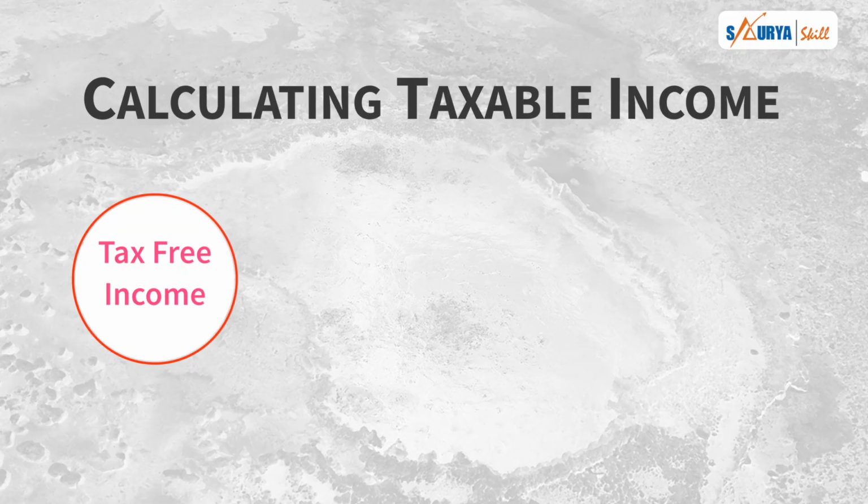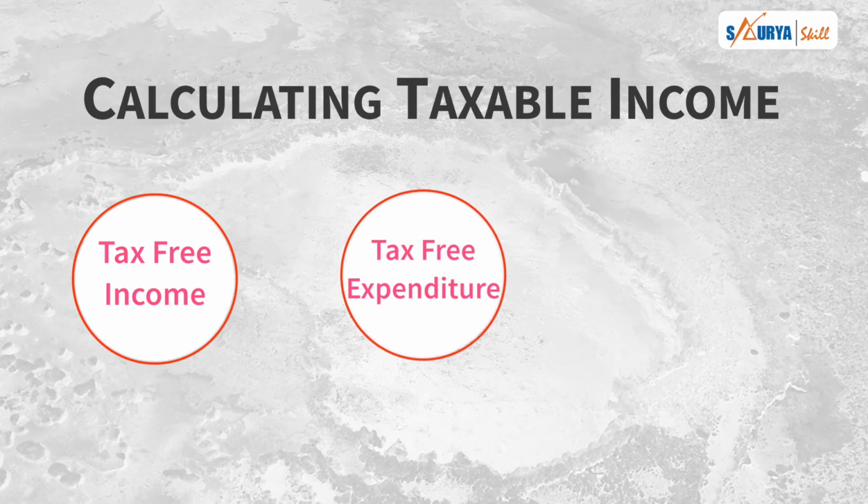So these are some sources of income that are tax free and the government won't levy any taxes on these types of income. Then we have tax free expenditures. After tax free income we have expenditures also, those who are tax free.